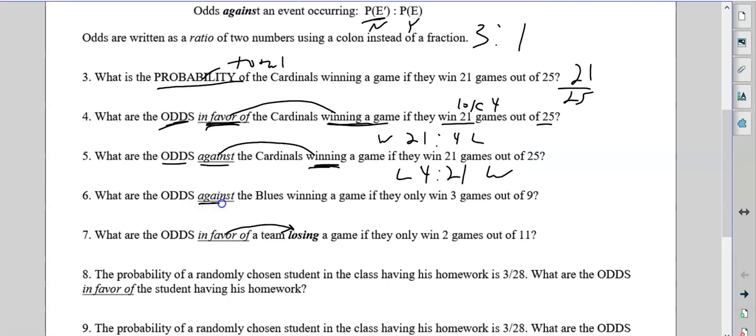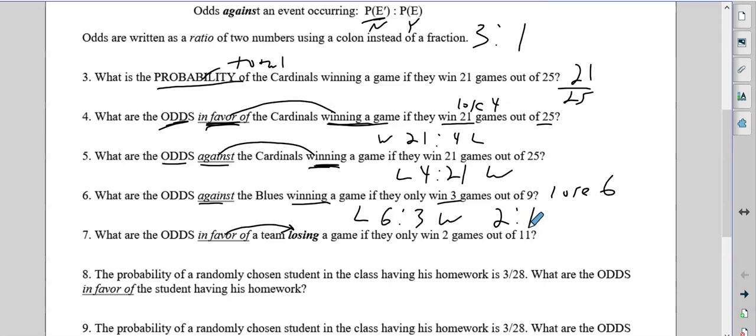What are the odds against them winning if they only win 3 games out of 9? If they win 3 games out of 9, that means they lose 6. So again, we're going against winning, so we put the losses first, and we put the wins second. And in this case, we would reduce that to 2:1. 4 and 21 did not reduce. 21 and 25 didn't reduce. But 6 and 3 do.